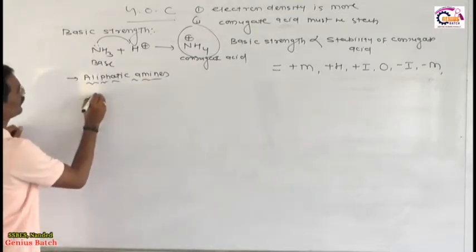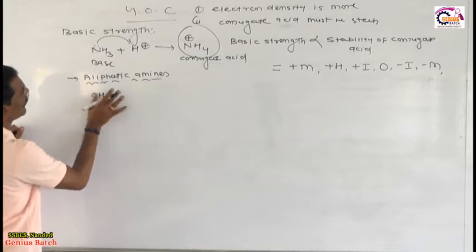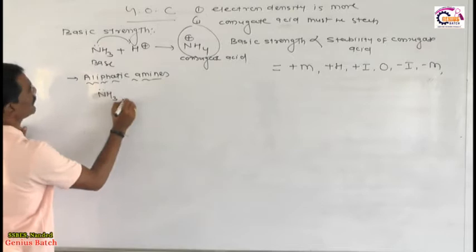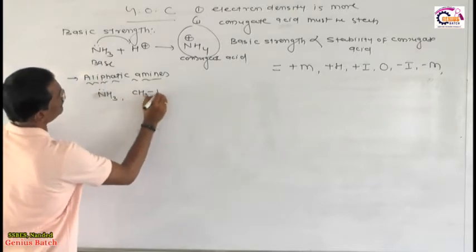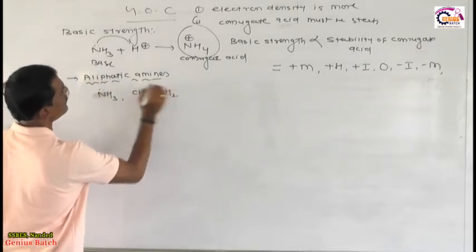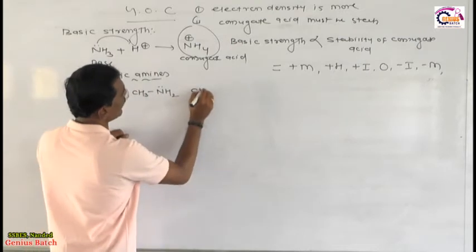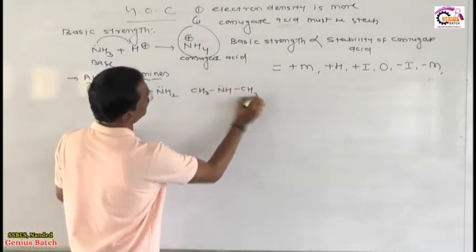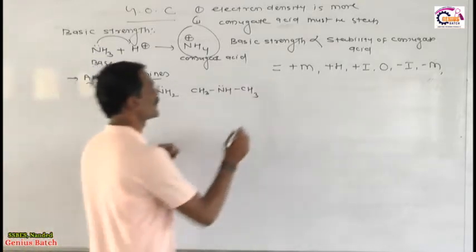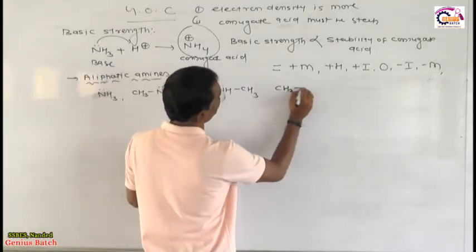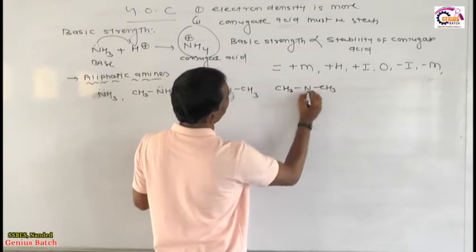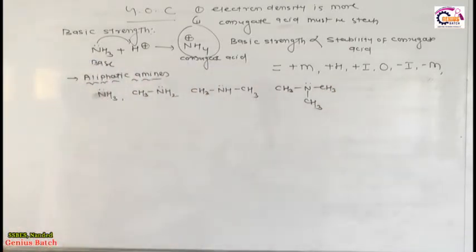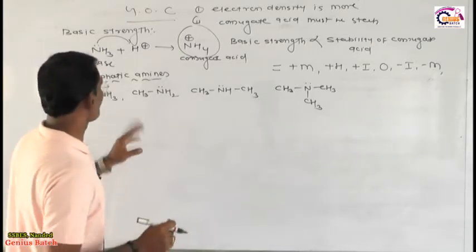Suppose for example I have ammonia. We compare this ammonia with these aliphatic amines. Then I have CH3NH2, which is called methylamine. Then I have CH3-NH-CH3, this is called dimethylamine. And then finally CH3-N(CH3)-CH3, this is called trimethylamine. Okay. Now dear student, what is your conclusion?